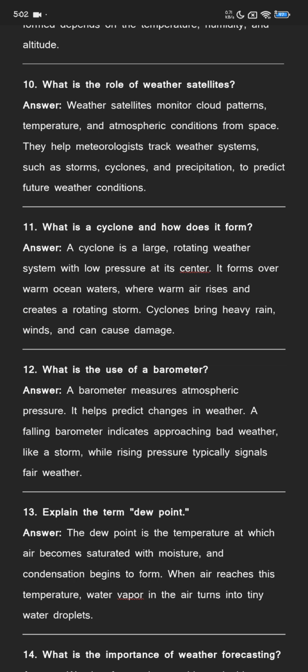What is the use of a barometer? A barometer measures atmospheric pressure. It helps predict changes in weather. A falling barometer indicates approaching bad weather like a storm, while rising pressure typically signals fair weather.